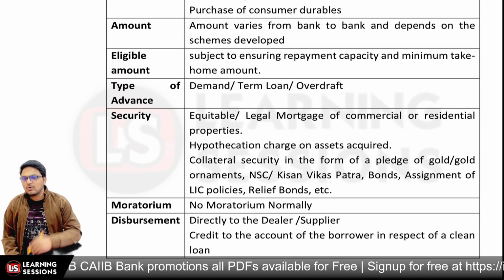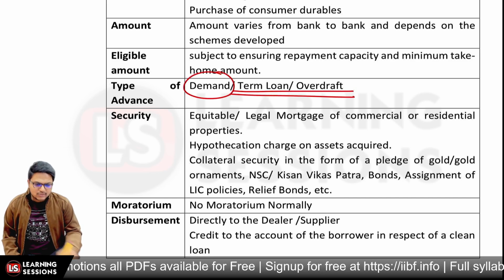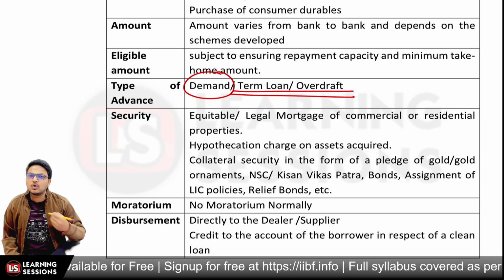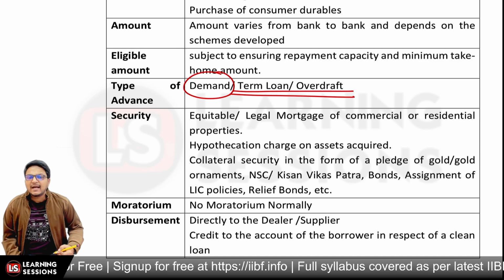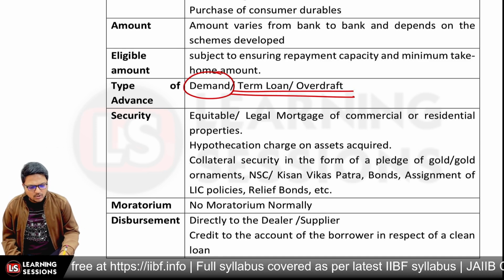Now the personal loan can be available in the form of demand loan or term loan, and also it can be in the form of overdraft. And if we talk about the security, definitely as I told you, personal security only is available.